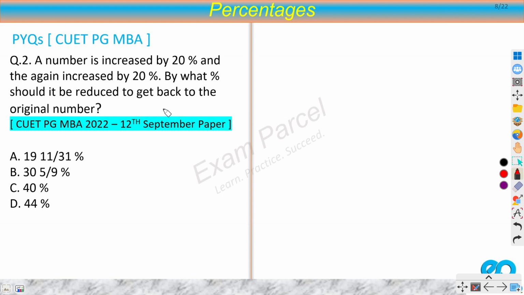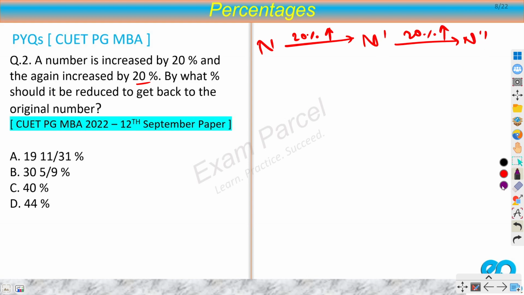A number is increased by 20% and again increased by 20%. By what percent should it be reduced to get back to the original? So let's say the number is n. I'm increasing it by 20%, denoting the increase by this up arrow. Let's say the new number is n dash, and I'm again increasing this by 20%. Let's say this number is n double dash.